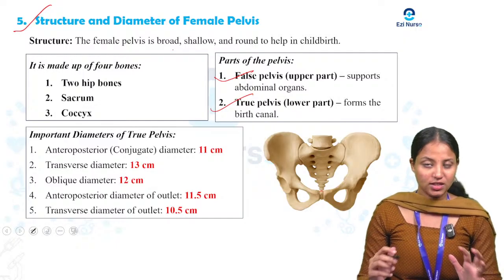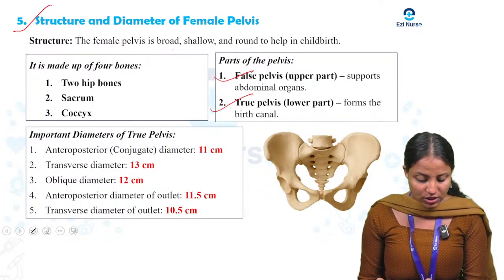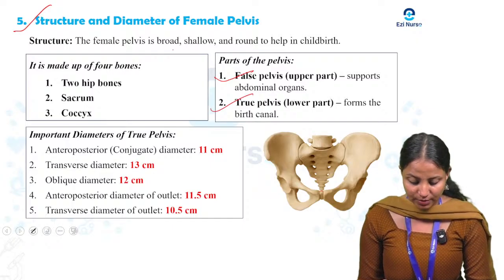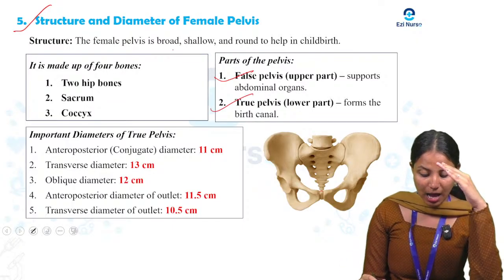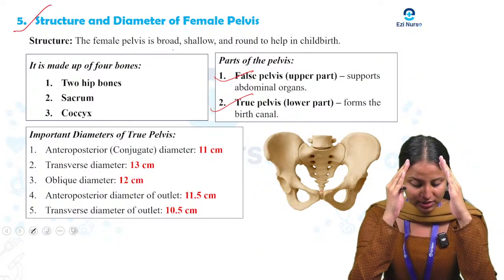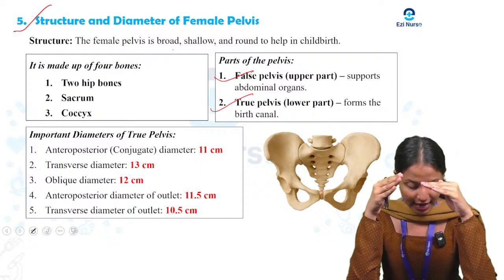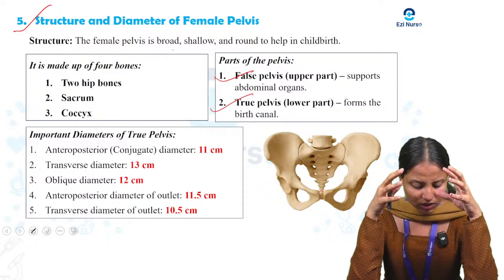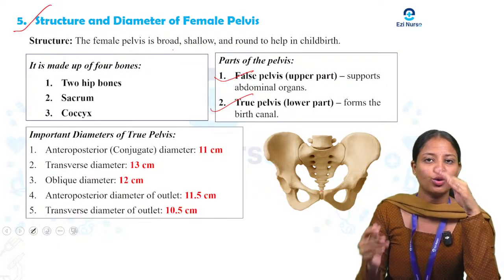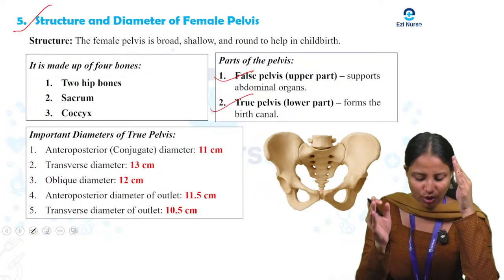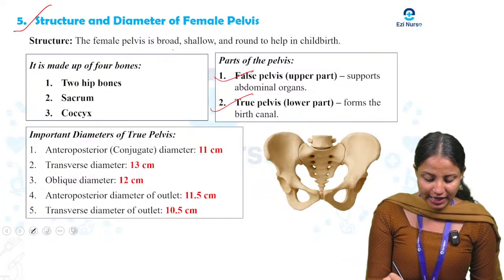So here we can explain, what is the anterior posterior diameter? It is 11 centimeter. Anterior posterior means the distance between the upper border of the pubic symphysis, that is the front bone, and the promontory of the sacrum, that is the back bone. It shows the front to back space in the pelvic inlet. In that, the front to back diameter is 11 centimeter.